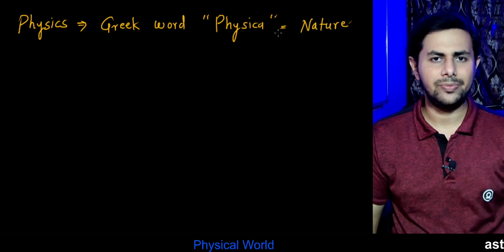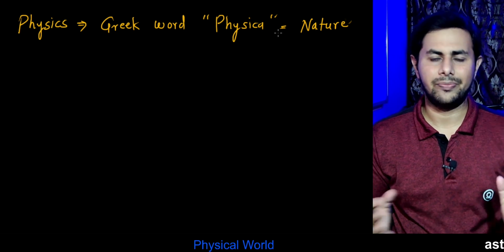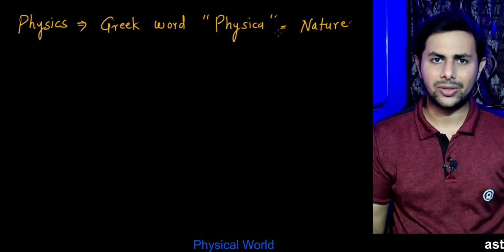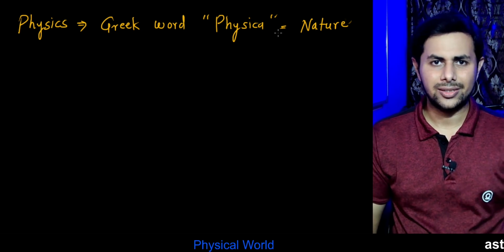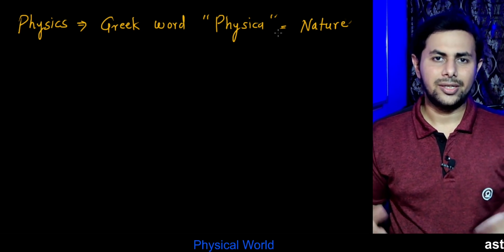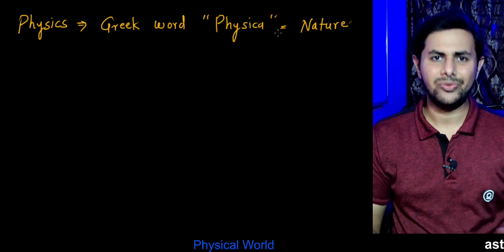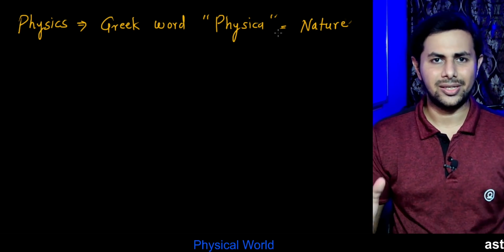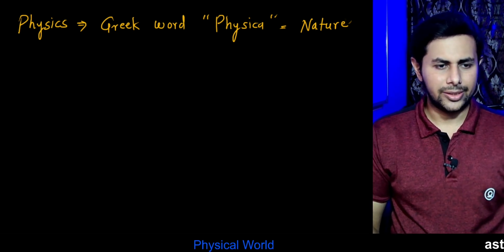So what do we study in physics? We study nature. We study different natural phenomena and we try to find out the basic, fundamental laws of nature that will explain those natural phenomena. Since nature is so big, we can't study nature all at once. So we break down the subject of physics into different parts. We call them domains.